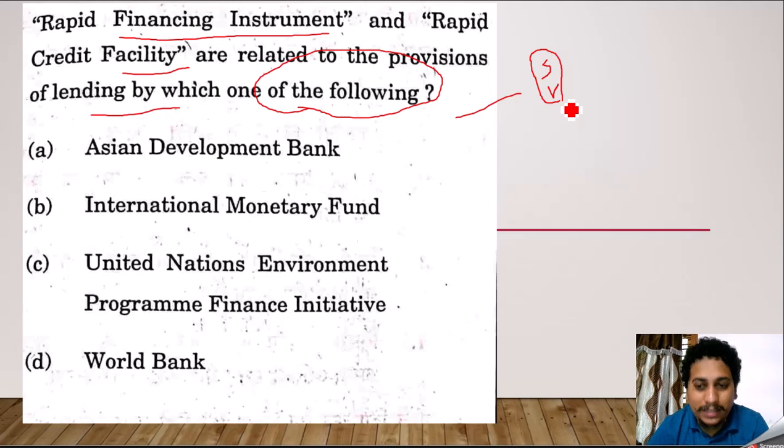This kind of facility is available with an international organization known as the IMF, the International Monetary Fund. So B will be the correct response. If you strictly follow the current economy, then this question could be a cakewalk for each one of you.